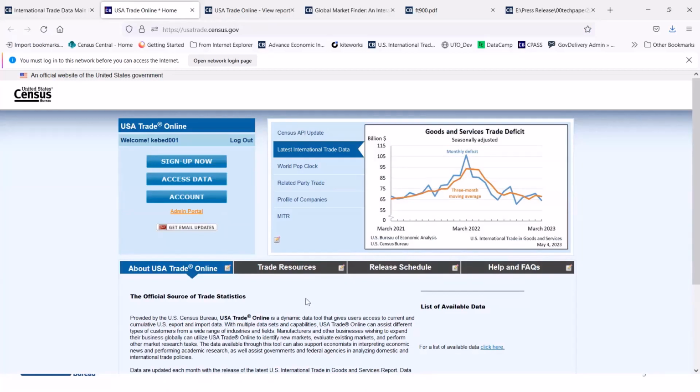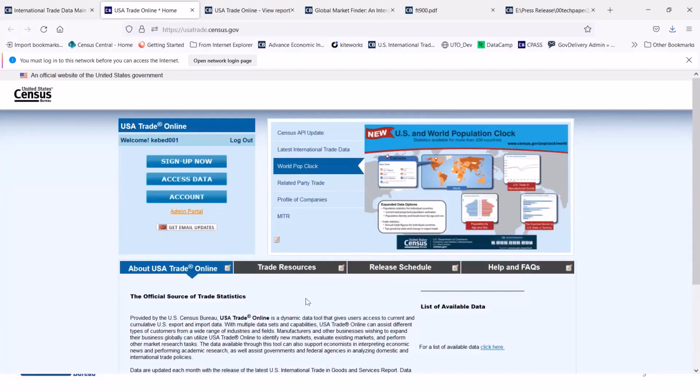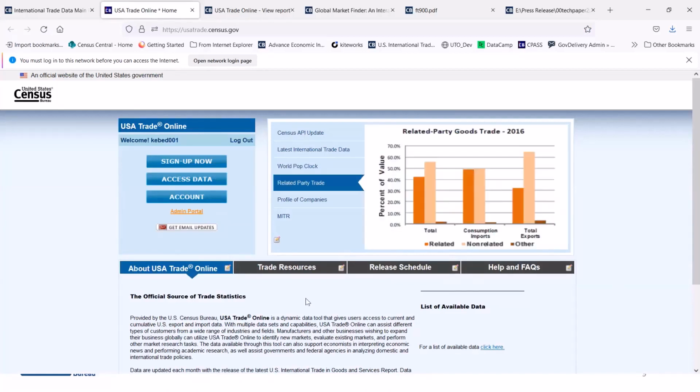So it's pretty much our go-to in addition to the API. But what makes it different is that USA Trade Online, in terms of time series, goes further than the API.